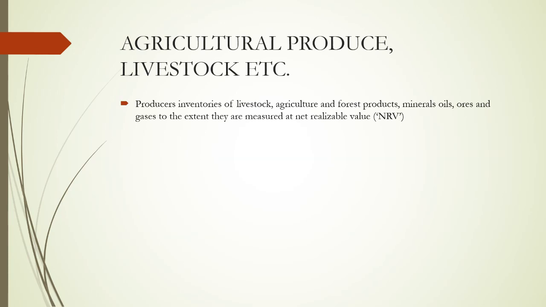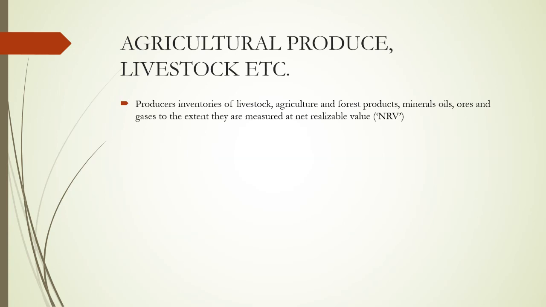It is applicable only for the first line producers, not for the next level of persons who get the produce from them and reprocess it in order to make something fit for the market. So this is the point that you have to bear in mind. Only for the producers would it be valued at net realizable value.